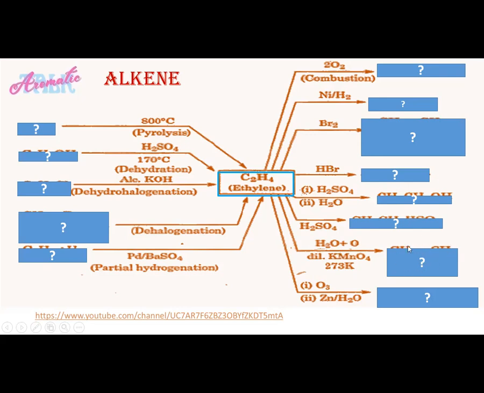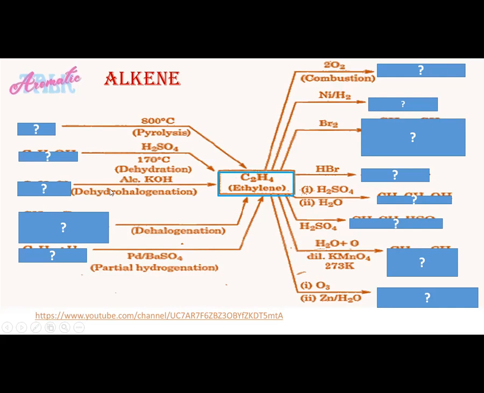In the very next reaction, alkene reacts with dilute KMnO4 solution to form a diol. And the next reaction is ethylene reacting with O3 followed by hydration, which means the alkene undergoes ozonolysis followed by hydration to form the famous product. Similarly, the back arrow indicates how alkene can be prepared. Alkene can be prepared by the reaction of pyrolysis. Similarly, alkene can be prepared in the presence of sulfuric acid as catalyst, a dehydration reaction. So a dehydration reaction can produce alkene as well.